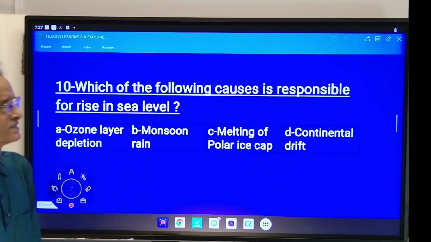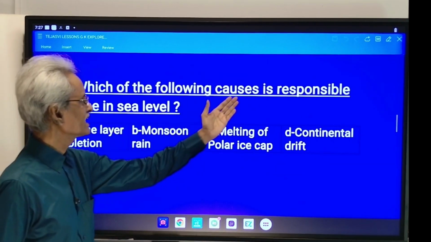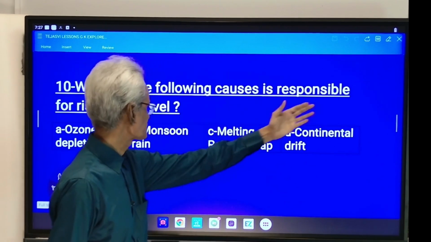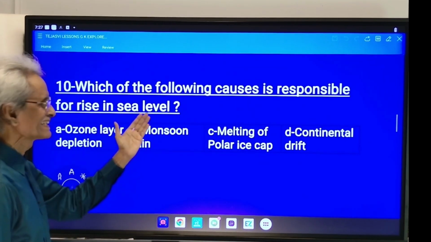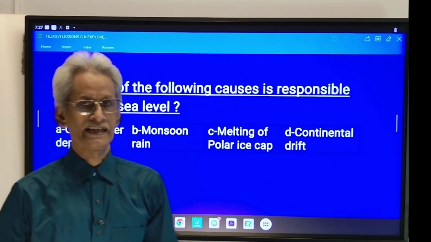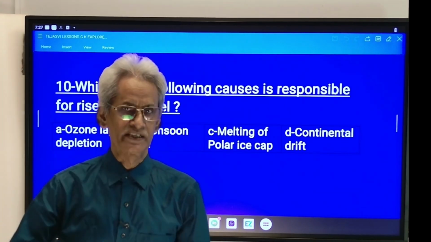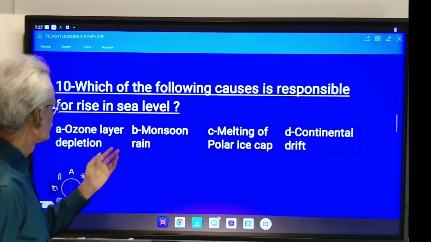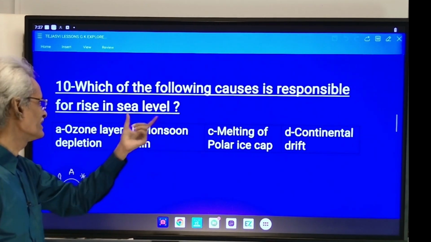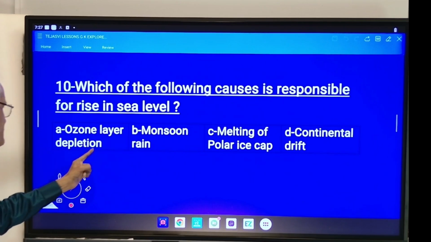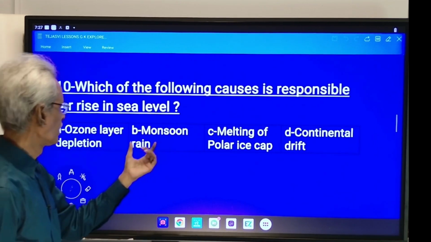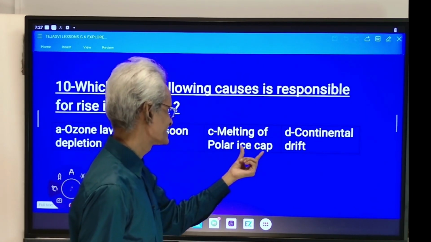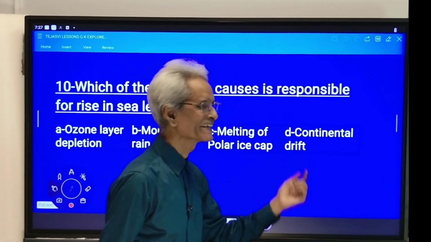Number 10. Which of the following causes is responsible for rise in sea level? Option A, ozone layer depletion, B, monsoon rains, C, melting of polar ice cap, D, continental drift.